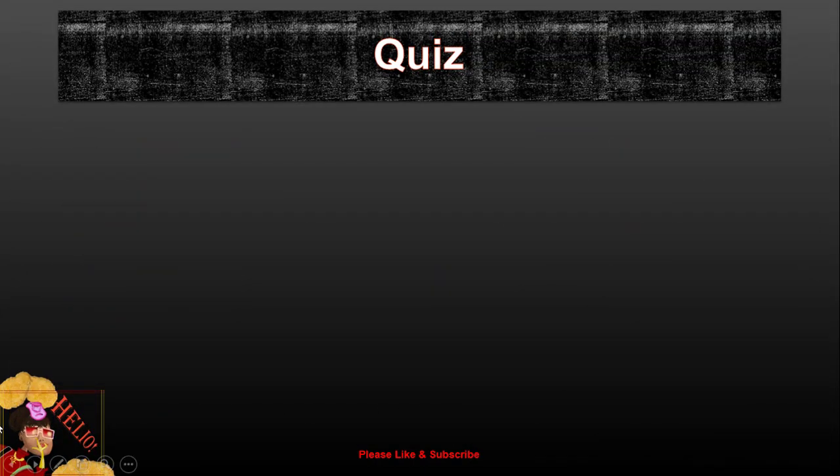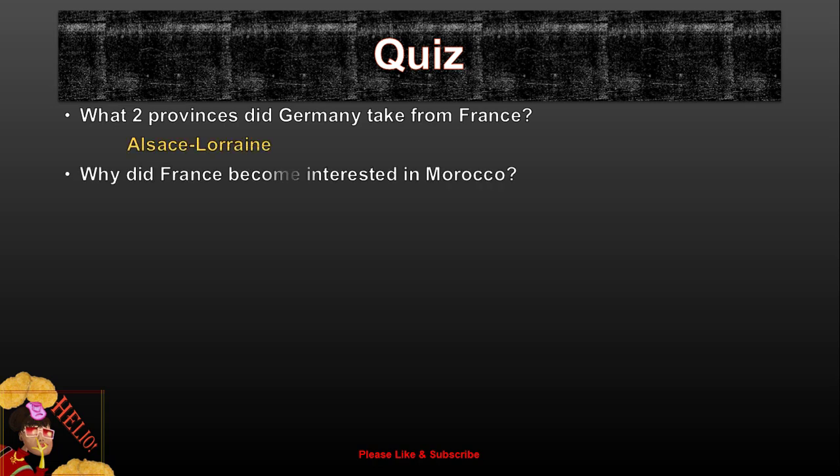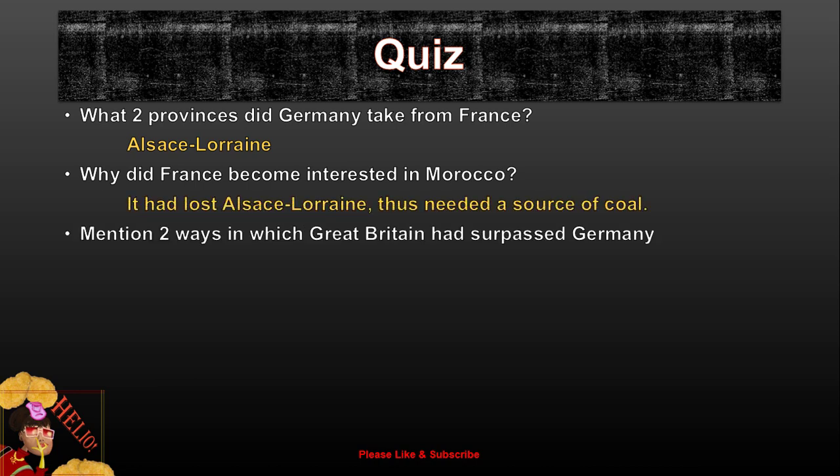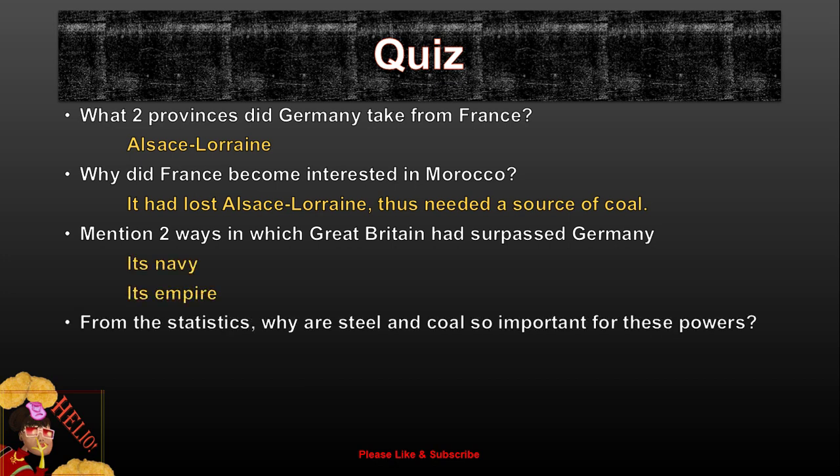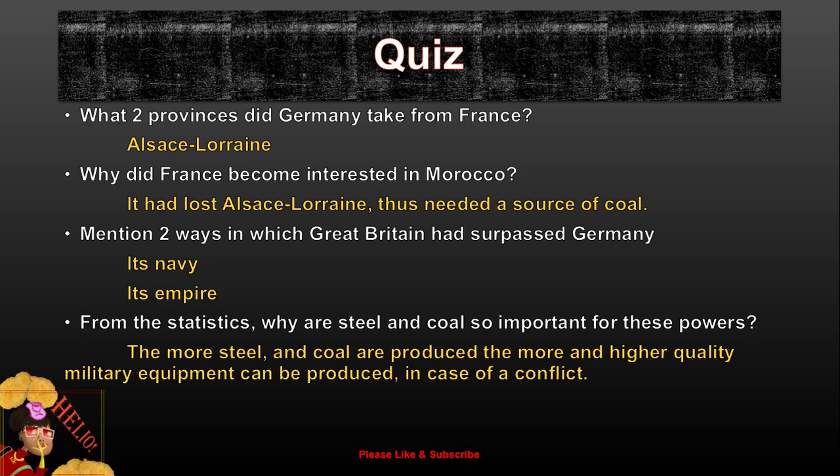If you'd like to test your knowledge, here's a quiz on everything we've learned today. Number 1. What two provinces did Germany take from France? Alsace-Lorraine. Alsace is one province, Lorraine is the other. Why did France earn interest in Morocco? It had lost Alsace-Lorraine, thus needed a source of coal. Mention two ways in which Great Britain had surpassed Germany: its navy and its empire. From the statistics from the last slide, why are steel and coal so important for these powers? Well, the more steel and coal are produced, the more higher quality military equipment can be produced in case of a conflict.